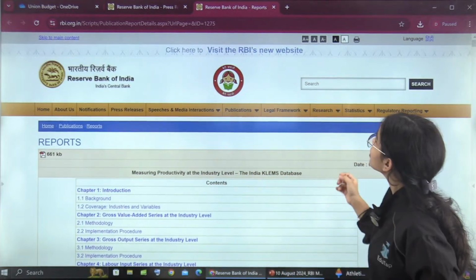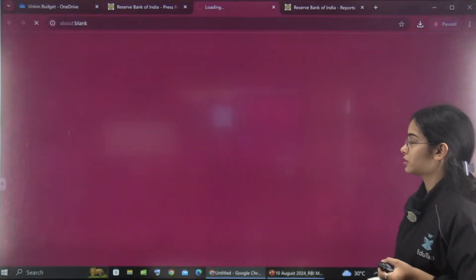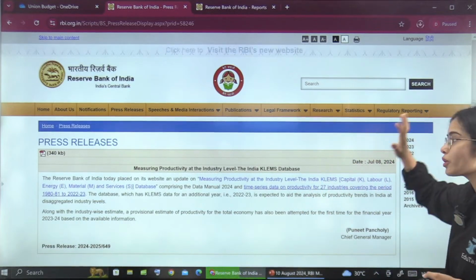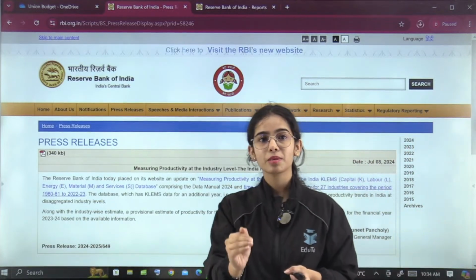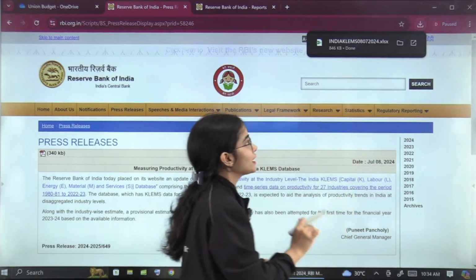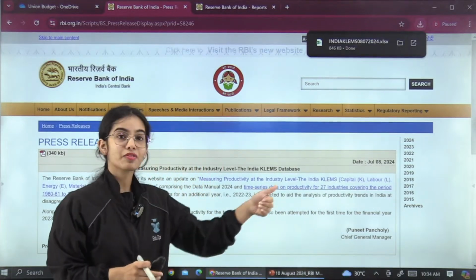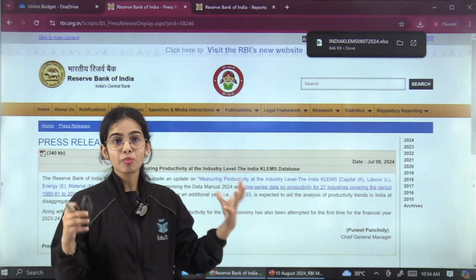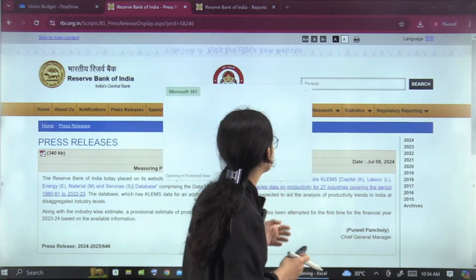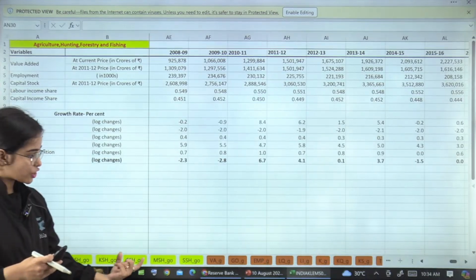Now if you go back to the report and come to the data, it is actually in Excel form. I have already gone through the whole report and seen what is important for the students and what is not. I went through the data also, and if you open this Excel, the data is divided as per the industries. There are so many data points that you have, let me show you how many sheets there are.